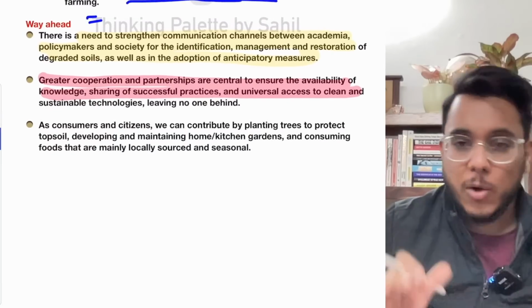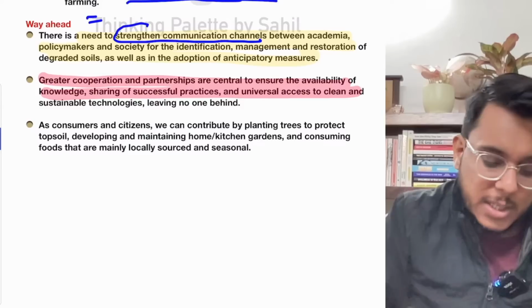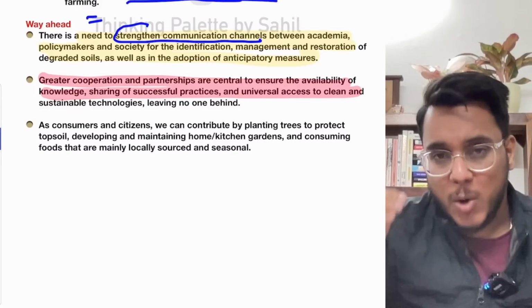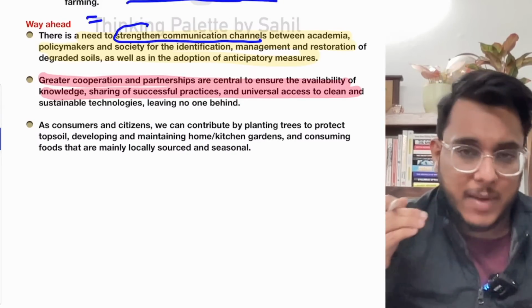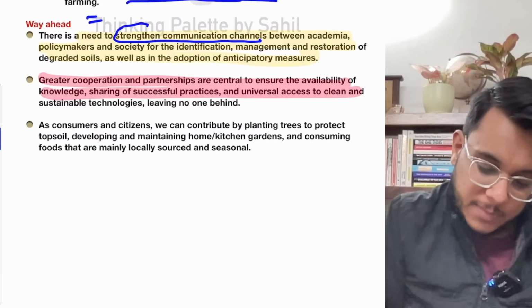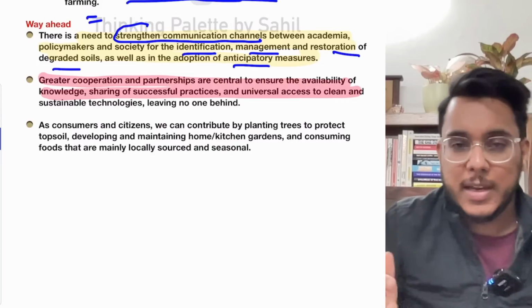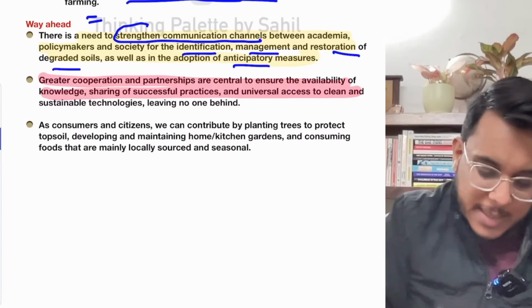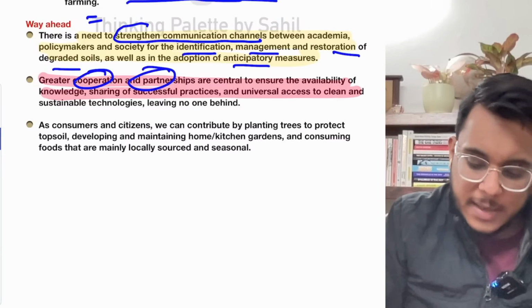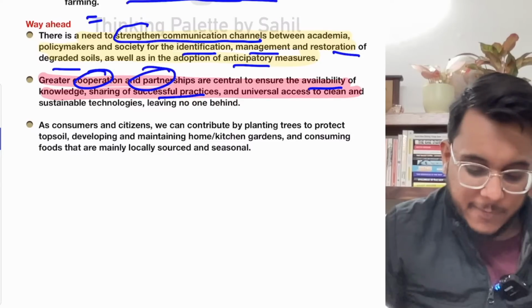Okay, so right now we need strong communication channels between academia, policymakers, farmers, etc., where they can exchange information on how soil health is to be preserved. For identification, management, and restoration of degraded soils, they should be connected with each other. Then greater cooperation and partnerships are needed so that successful practices, best case studies, and knowledge can flow freely.